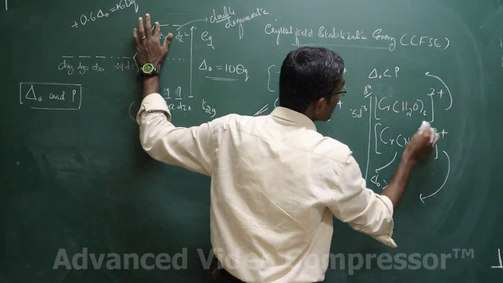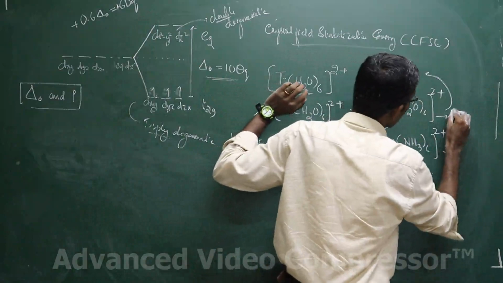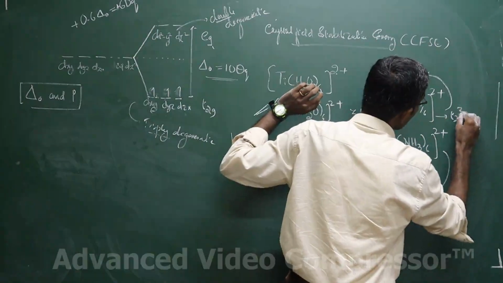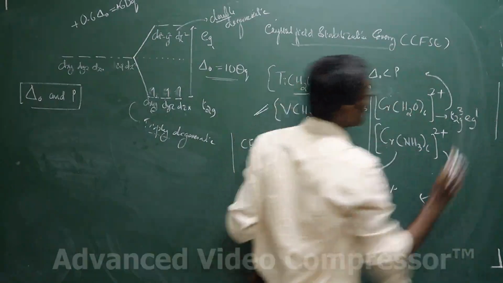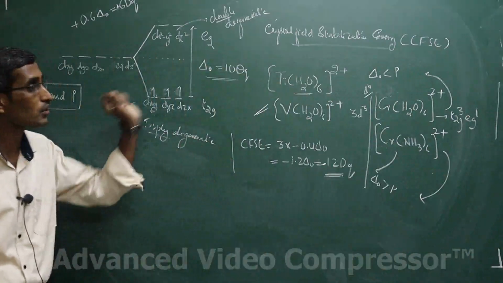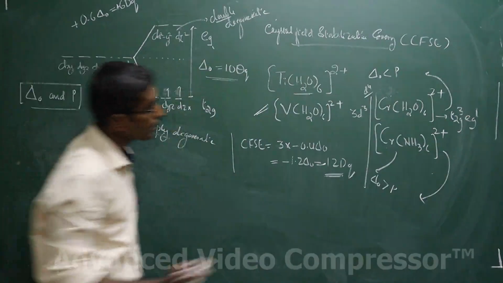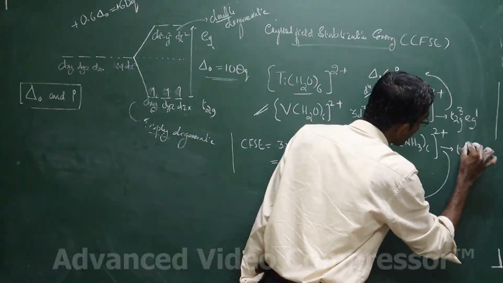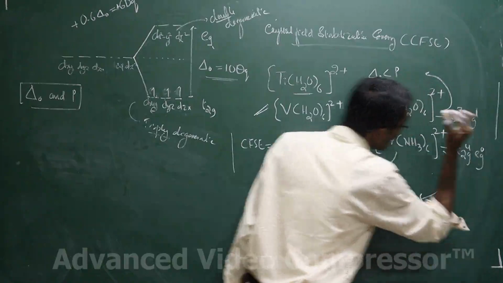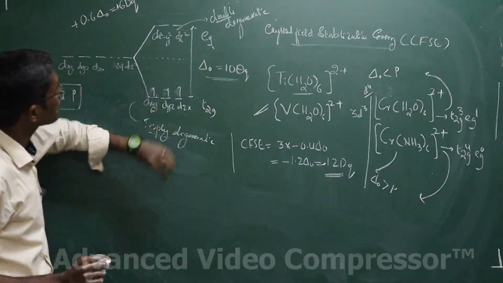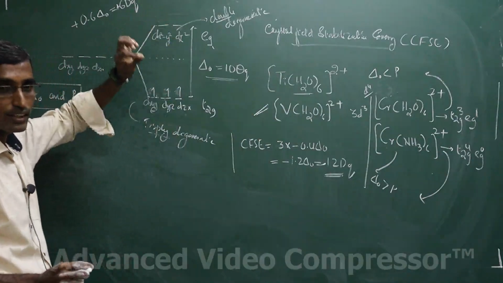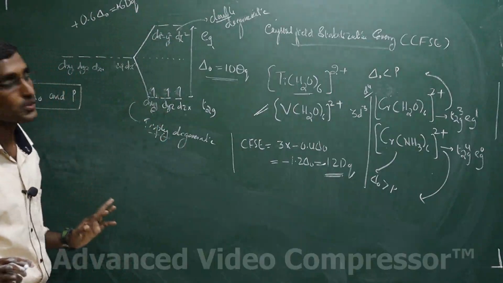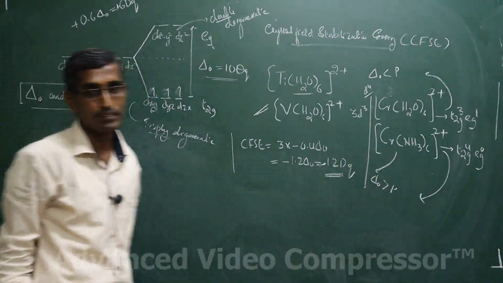That means it is dxy, or I will write it like this straight away. T2g3, the electronic configuration of this complex, I will write it here, students. T2g3 and Eg1 is the electronic configuration. They may ask you the electronic configuration directly. And the electronic configuration of this complex is T2g4, Eg0, because the electron hasn't gone into the higher energy orbital, rather it has paired in the T2g orbital in the case of the second complex.